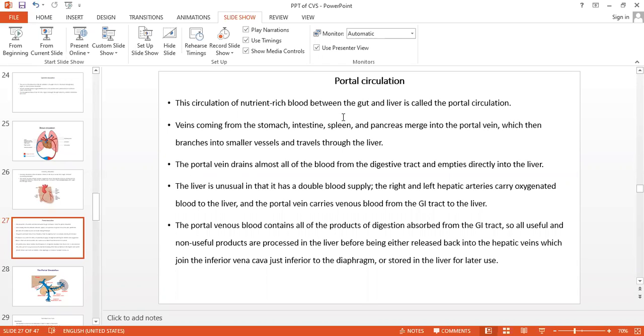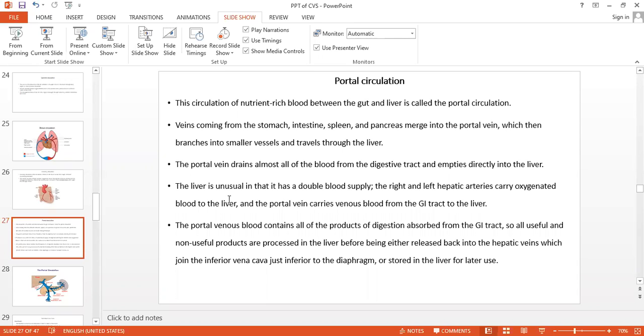Blood coming from the stomach, intestine, spleen. It contains all the nutrient material, useful as well as non-useful. Useful, nutrient and hormone rich, isn't it? Everything useful as well as non-useful enters into the portal vein, and that portal vein enters into the liver.